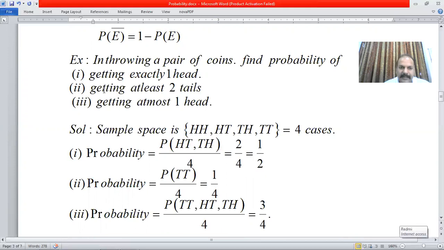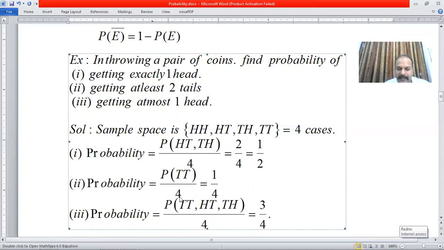In the second case, I am looking for getting at least 2 tails. Now, the meaning of at least is that a minimum of 2 tails are required. More than that is possible, but when you are tossing a pair of coins, only 2 coins are there. So the maximum could be 2 tails. It's not possible to get 3, 4, or 5 tails. So there is only one chance of getting 2 tails. That's TT. So the probability is 1 out of 4.